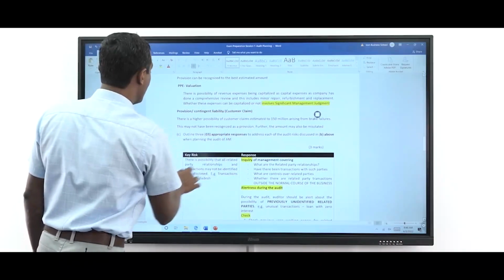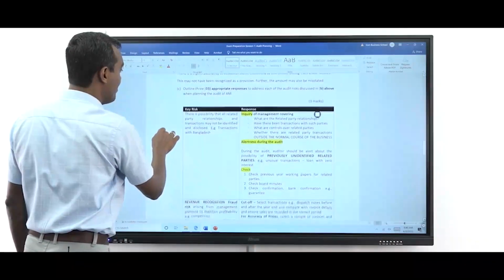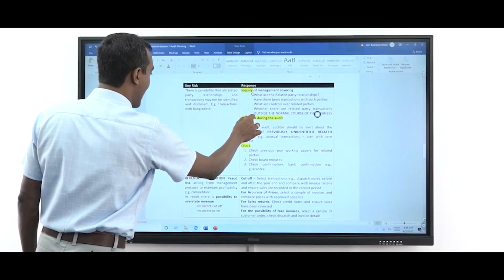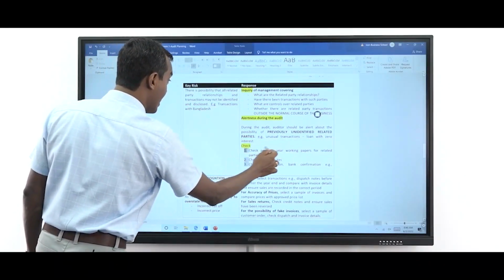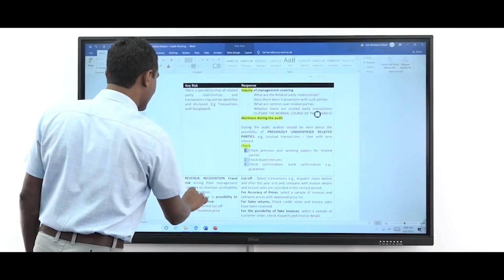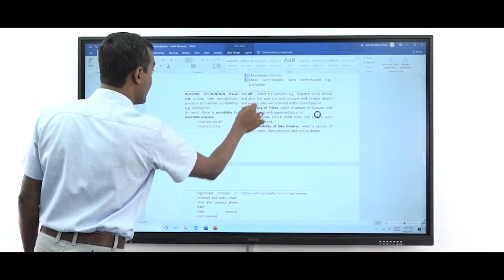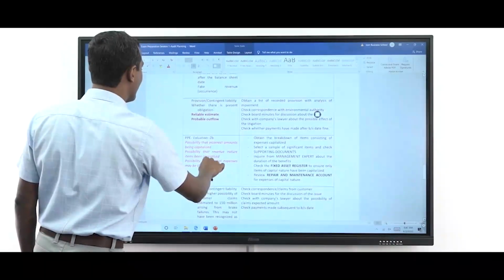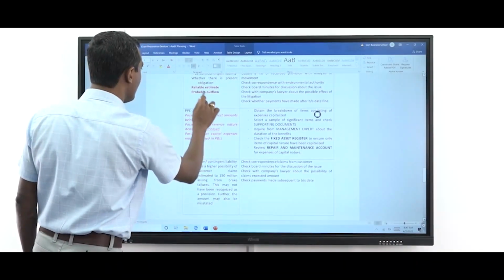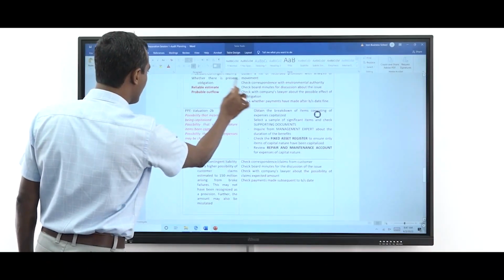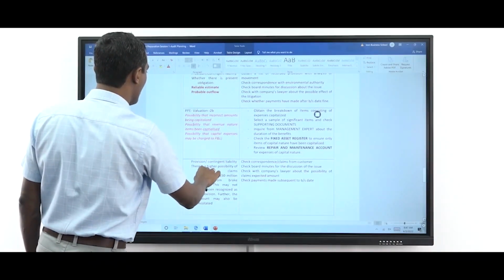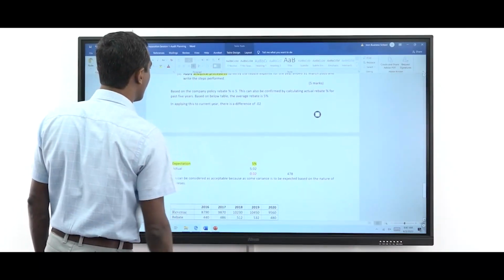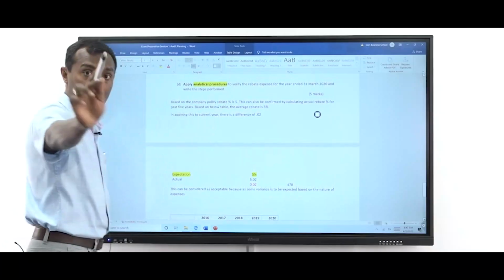See the significant judgment, customer claim, and see the auditing of related parties starts with inquiry, the alertness, and you have to check last year working paper, board minutes, etc. Revenue recognition, how to audit the cutoff, accuracy, sales return, fake invoices, everything that we discussed. If it is a provision, see this red word indicates what you need to audit: reliable estimate, outflow, PPE valuation. Everything is properly written for you to refer, but don't refer to this without your answer.